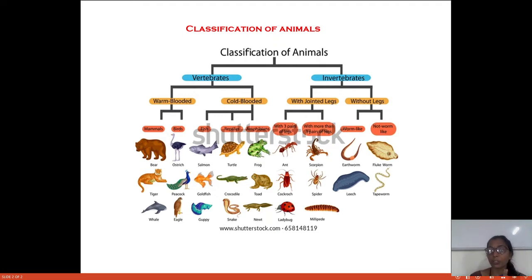There is the presence of nerve cord, presence of neural tube, and presence of vertebral column. These are the three main characters which are defined. These are the vertebrates and these are the invertebrates.